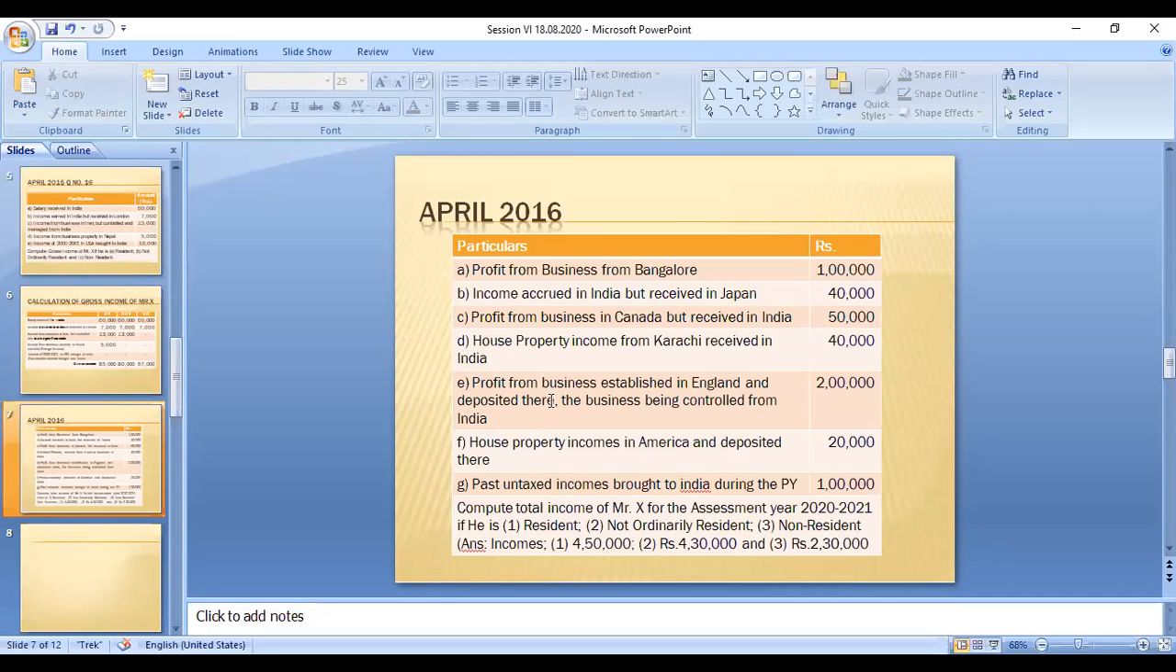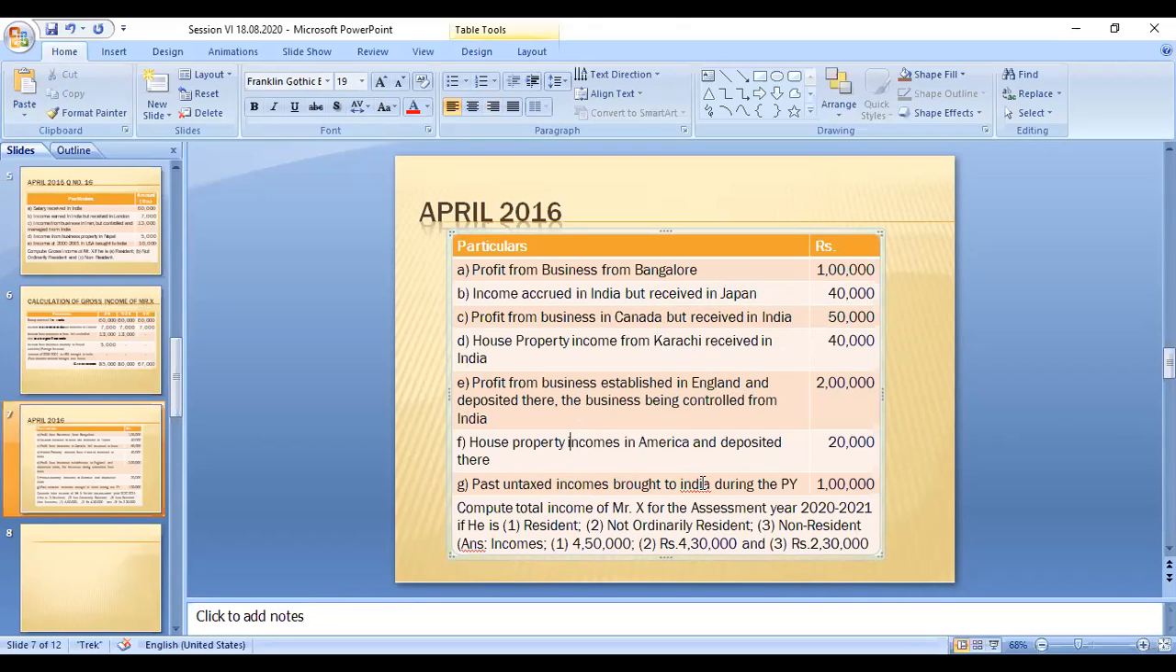Okay, so this is the same case. Profit from business in Bangalore, that amount is 1 lakh. Income accrued in India but received in Japan, 40,000. Profit from business in Canada but received in India, 50,000. House property income from Karachi. Karachi is not in India, it is in Pakistan. Karachi income received in India, that's 40,000. Profit from business established in England but deposited there, the business being controlled from India, that amount is 2 lakh. House property income in America and deposited there, that is a foreign income.